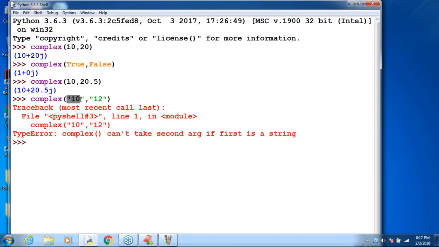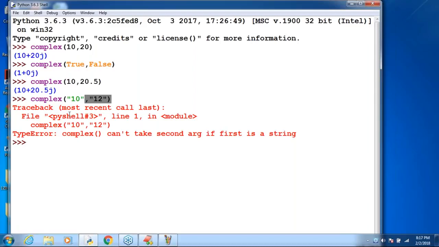If the first one is a string, compulsorily one argument only. You are not allowed to provide a second argument. Remember that, sir. If the first argument is a string, compulsorily only one argument we require to pass.